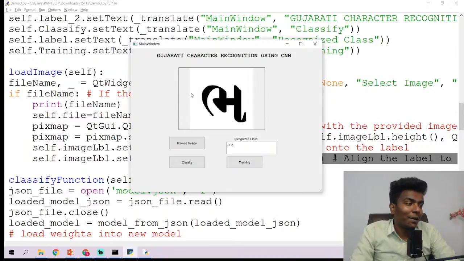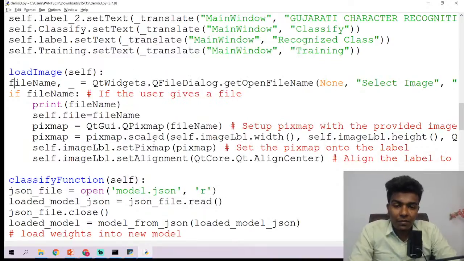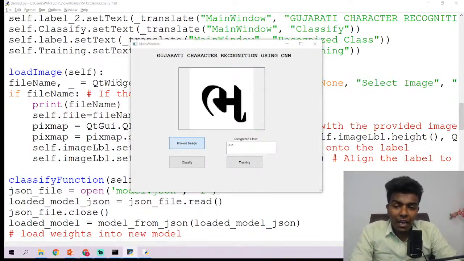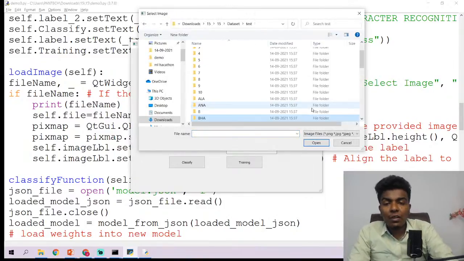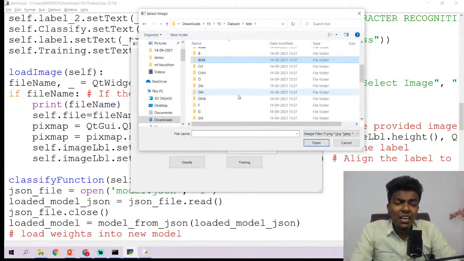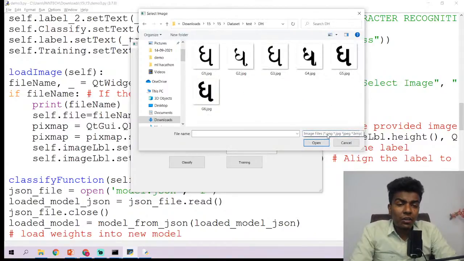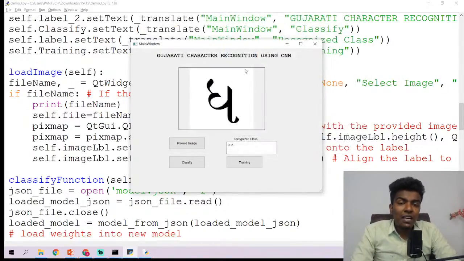I'm 100% clear. Okay, so now we have just loaded an image, guys. So that is about the load image function. I hope you are clear with it. Whenever you click the browse image button, it opens a dialog box with the option to choose image files. Once you double click the file, the image gets the height and width of the image label, and it is placed in this image label as center aligned. Okay, so that is what we have done up to now.